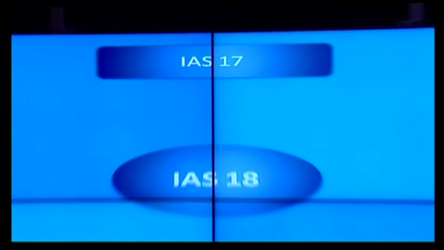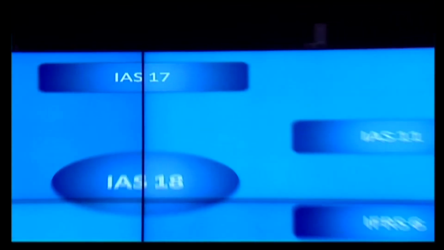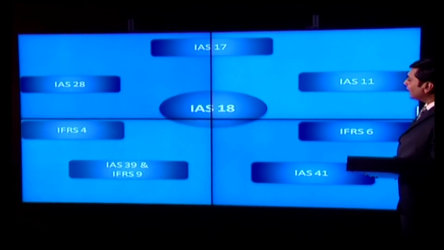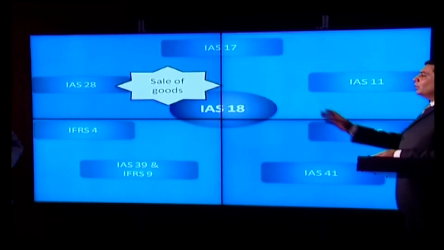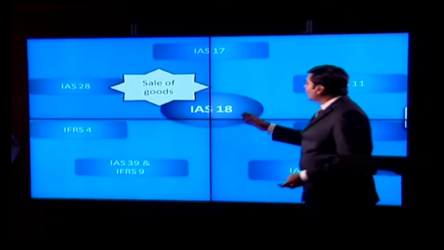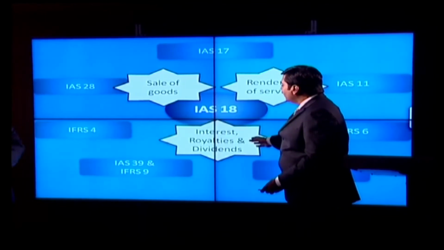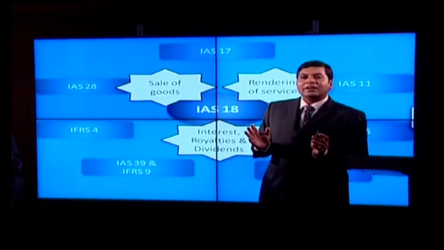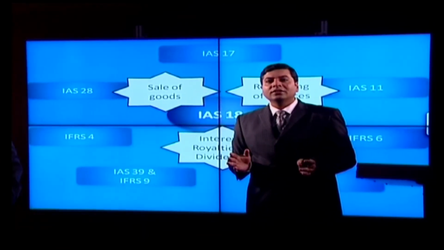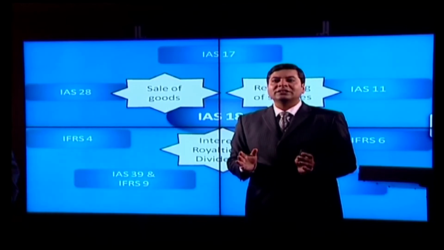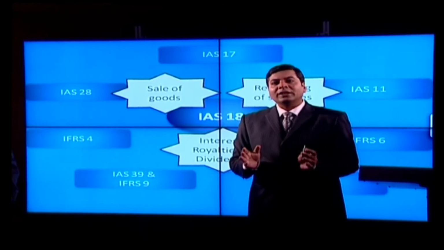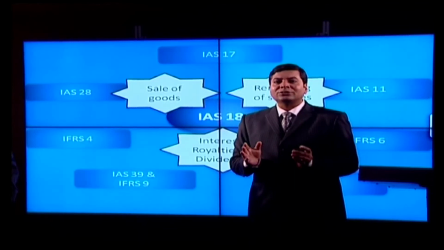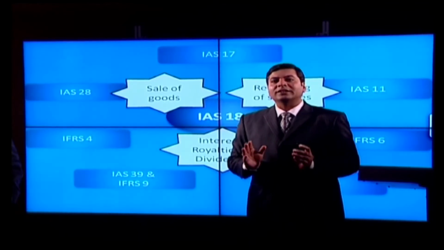Thanks, Furqan. If we see the entire structure of IFRS, you will find that there is more than one standard which speaks about revenue recognition. IAS 18 deals with revenue arising from sale of goods, from rendering of services and interest, royalty or dividend. If I am selling a product, then I will recognize the revenue in accordance with IAS 18. Similarly, if I am providing services, I will recognize as per IAS 18. Further, any income from interest, royalty and dividend will be recognized as per IAS 18.